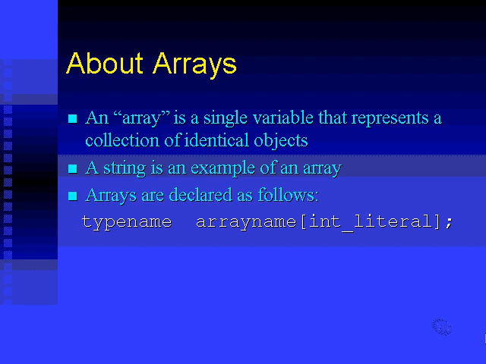Recall from our discussion on strings that this is how a string was declared, and I'm going to now extend that to the general case and show you how arrays are declared. Firstly, you have a type name, in other words like int or char or float or double, one of the basic types. It can also be long or unsigned, any of those. Then you have the array name. This is like the string name. This could be anything. This is a name that you invent. This is like my collection, or bunch of apples, or whatever you want to call it, list of boys' names, anything that makes sense to you.